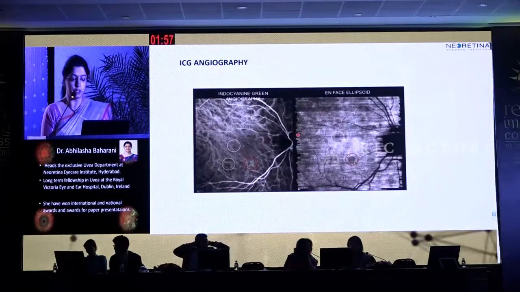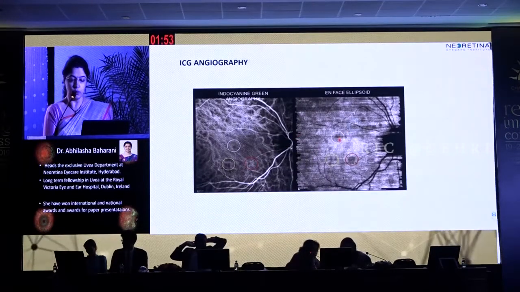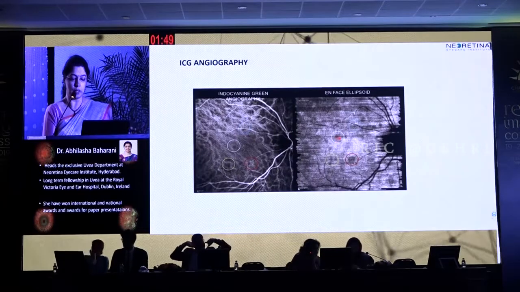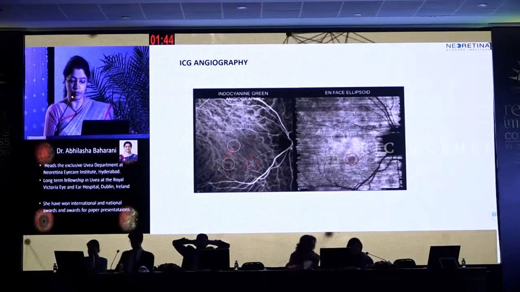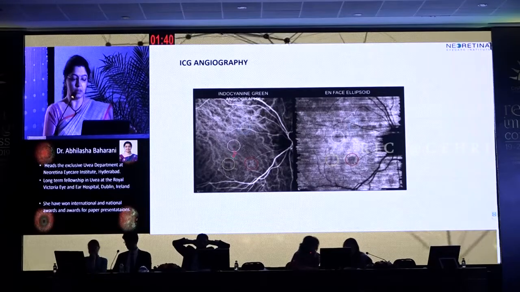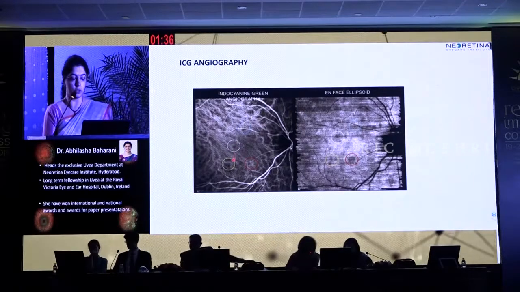Coming to ICG angiography, the hyporeflective spots on the en-face ellipsoid correspond with the hypofluorescence on ICG. So which means that there is increased transmission through the RPE.